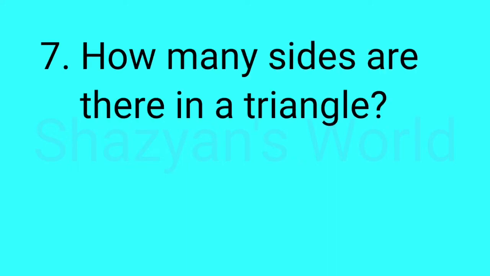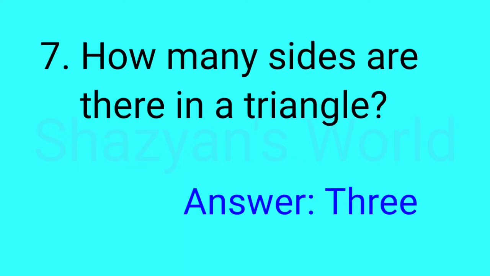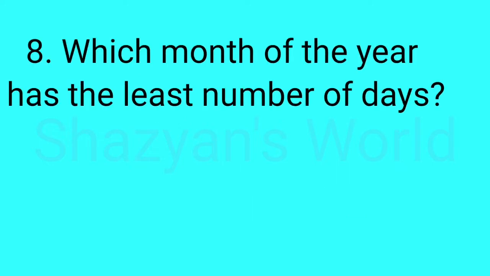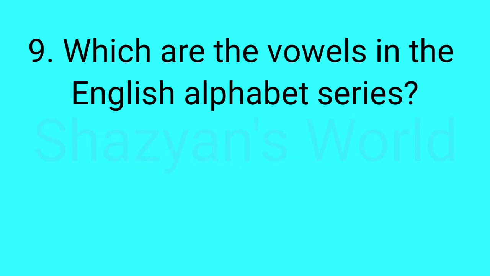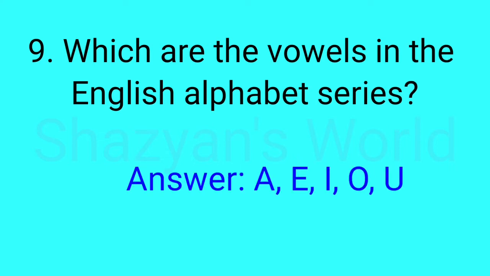How many sides are there in a triangle? Answer 3. Which month of the year has the least number of days? Answer February. Which are the vowels in the English alphabet series? Answer A, E, I, O, U.